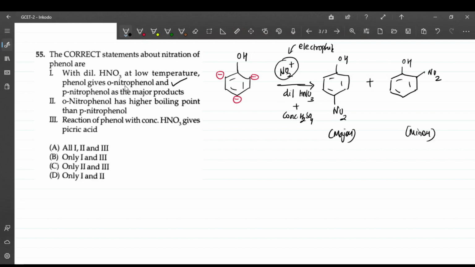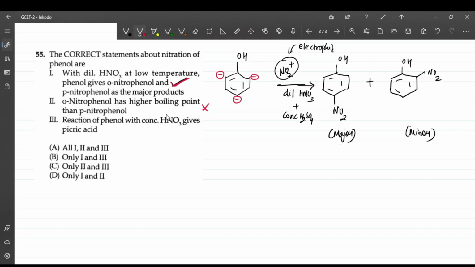Phenol gives orthonitrophenol and paranitrophenol, right? This is orthonitrophenol and this is paranitrophenol. So this is the major product. Orthonitrophenol has a higher boiling point than paranitrophenol? No. Here if you see there is a symmetry, here there is less symmetry. So orthonitrophenol has a lower boiling point than paranitrophenol. So this statement is incorrect.